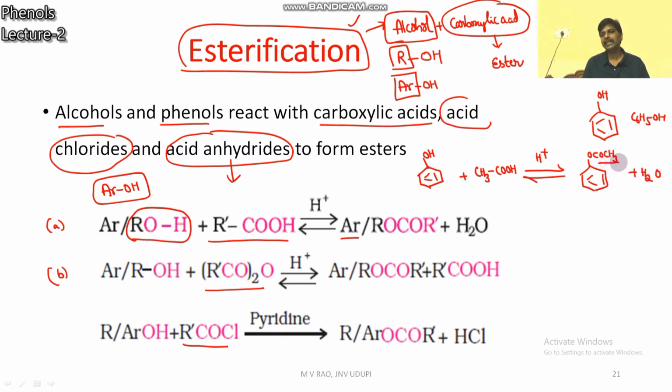This one is phenyl acetate or phenyl ethanoate. It is an example of an ester, RCOOR, here CH3COO, C6H5. So what is the esterification reaction? The reaction of alcohol with carboxylic acid, or alcohol with acid chloride, or alcohol with acid anhydride to form ester.